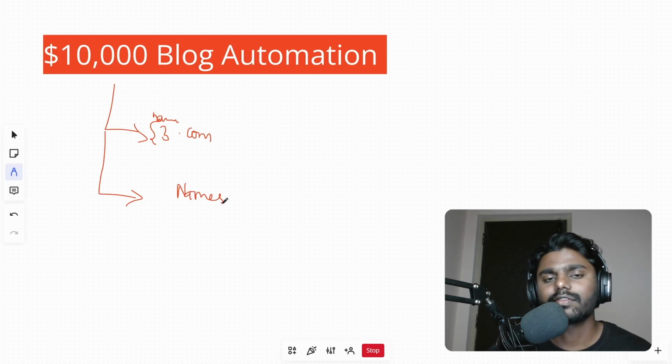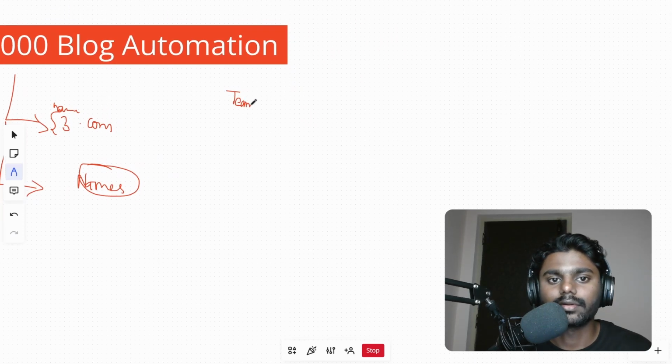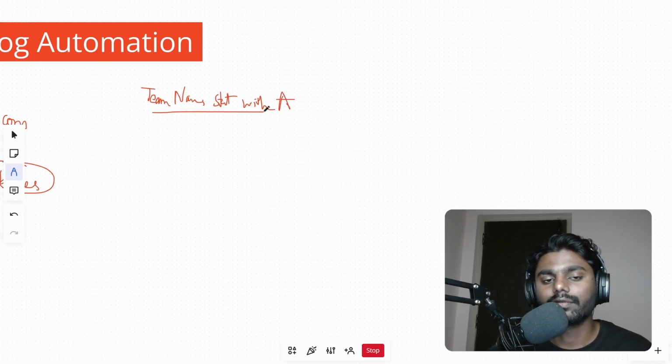So this is like a secret strategy. This is very specific. If you ask me what to write on names, you can write team names. So let me just write it here. Team names that start with A. Now this is one of the long tail keywords, team names that start with, and you can go from A to Z.